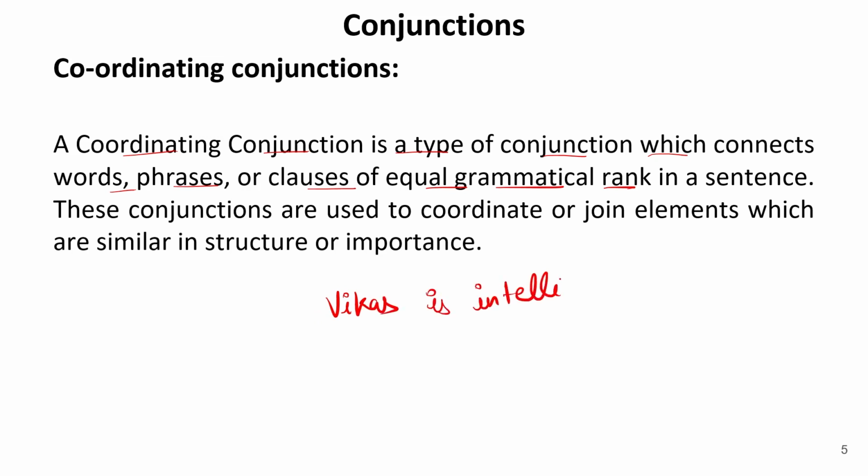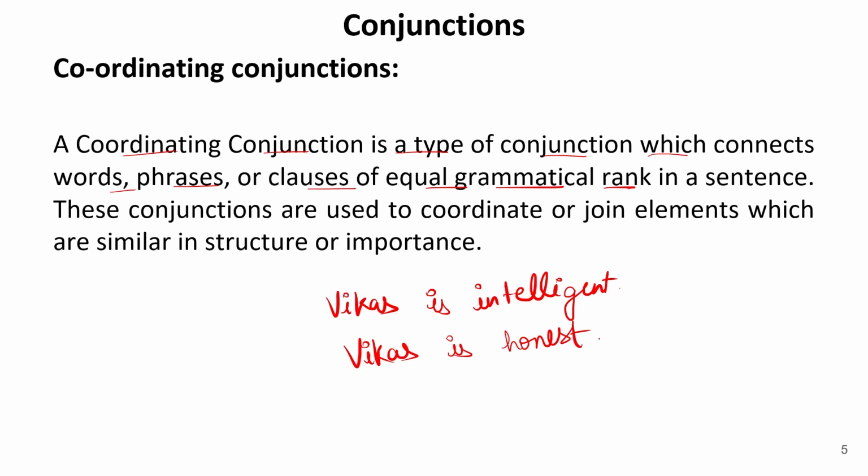Now this is one sentence. Vikas is intelligent, and this is a complete sentence in itself. Now, if I say Vikas is honest, this is also a simple sentence and a complete sentence in itself. Now, there is no dependency between these sentences.